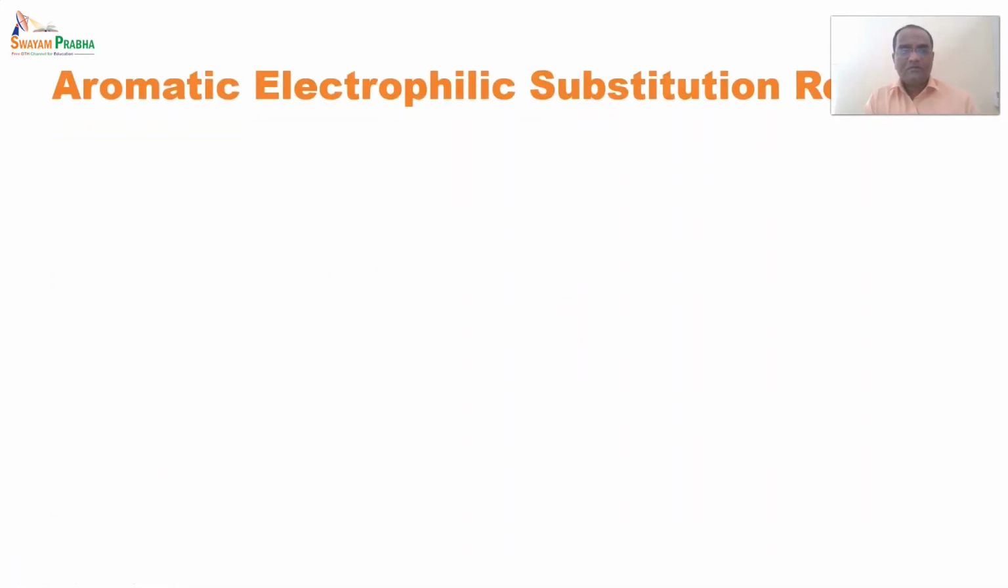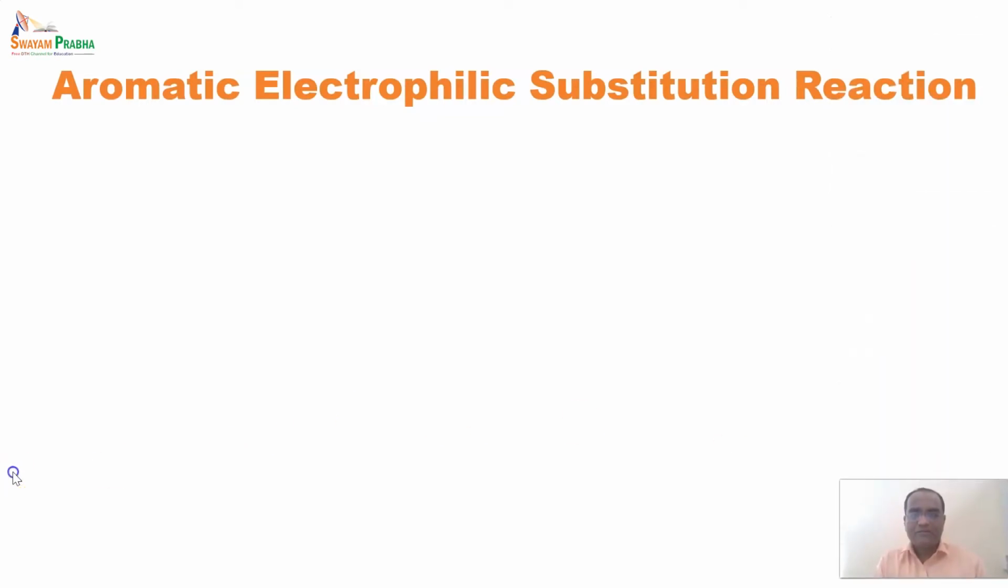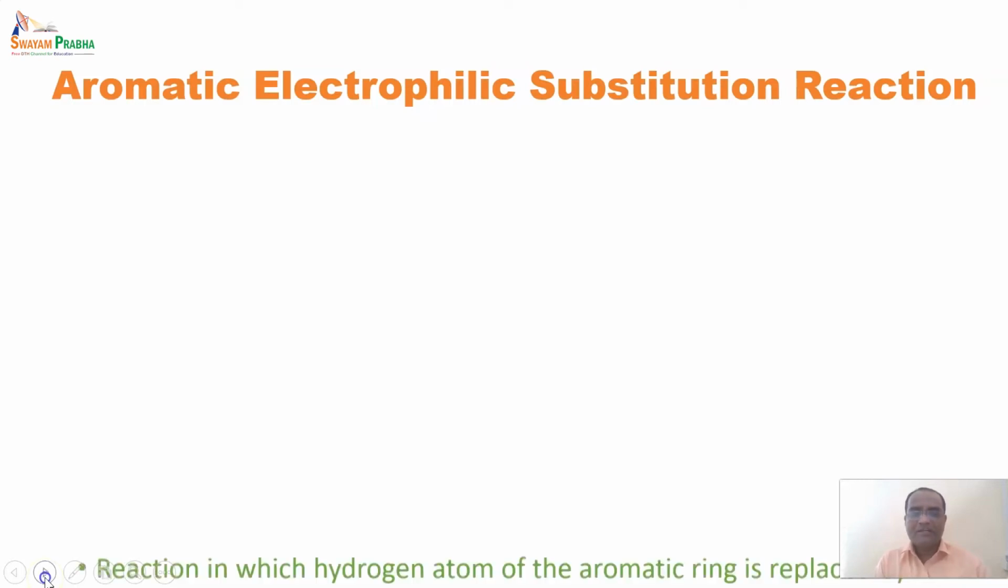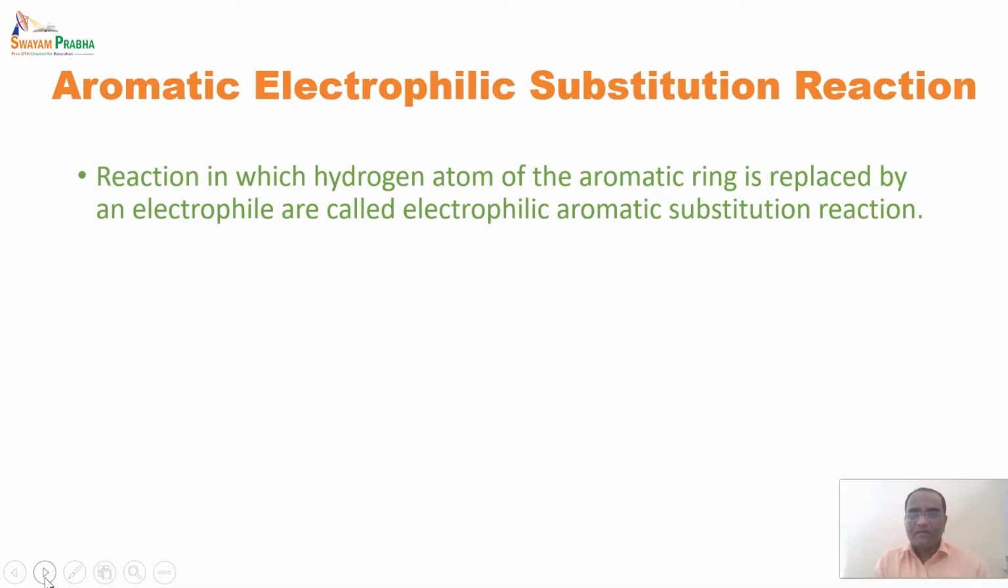So let's begin with the first point, that is aromatic electrophilic substitution reaction, and why they are said to be aromatic electrophilic substitution reactions. A reaction in which a hydrogen atom of an aromatic ring is replaced by an electrophile is called an electrophilic aromatic substitution reaction. In organic chemistry, you will find several types of reactions. There are 4 general categories: the first is addition, second is elimination, third is substitution, and fourth is rearrangement. Out of that, today we are discussing substitution reaction.